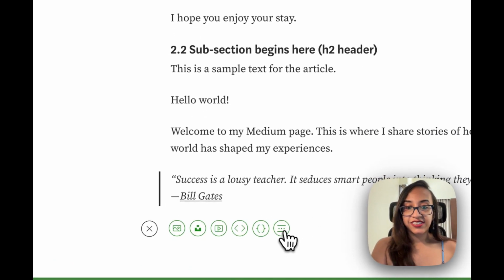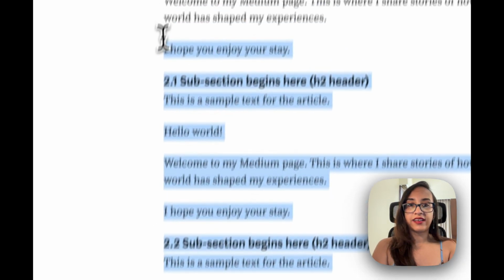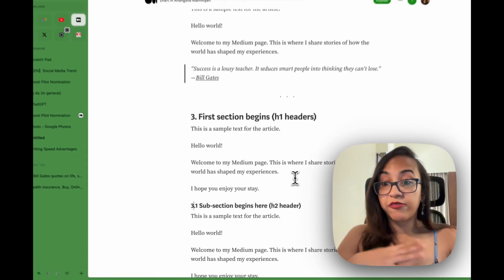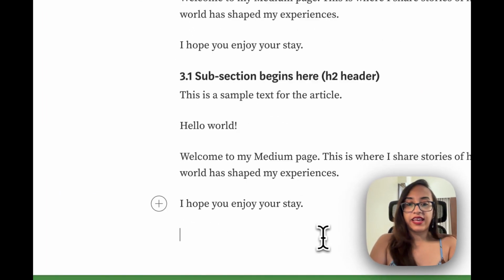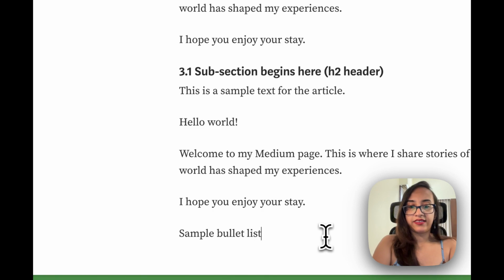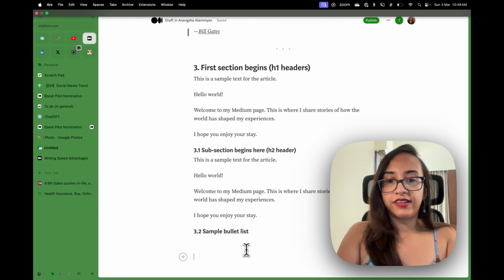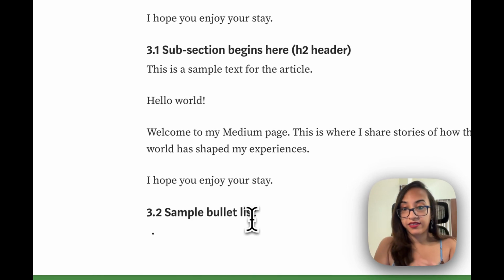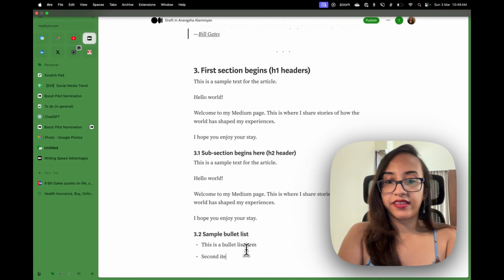Let's add another section and let's repeat this whole text all over again. So there's another feature of Medium where you can use lists that can be either numbered lists or bullet lists. So let's take an example of a sample bullet list, and I'm going to make this into a H2 header. Yep. So how do you write a bullet list on Medium? It's very simple. We just press the star and then put a space. So this is it. This is a bullet. Then you press enter and the second item automatically comes.